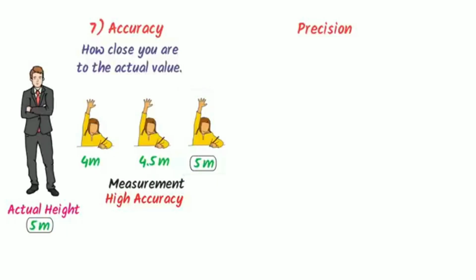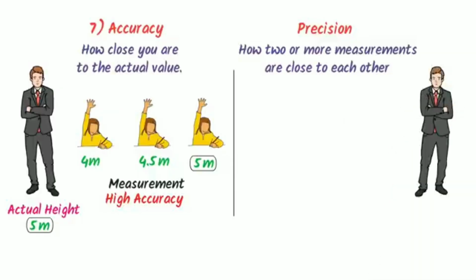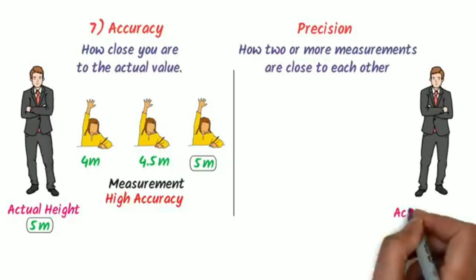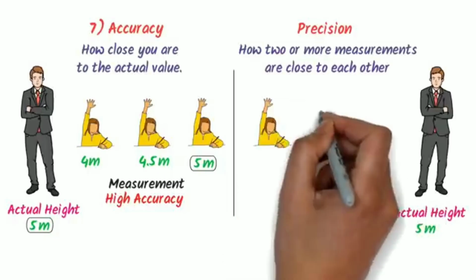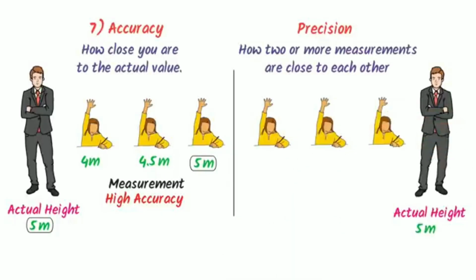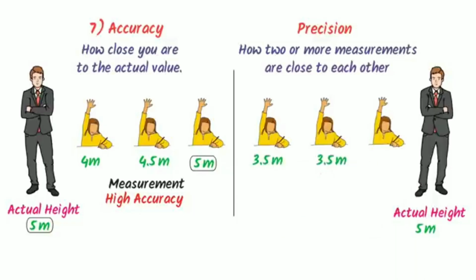On the other hand, precision means how close 2 or more measurements are to each other. For example, consider the man from the previous example. We know that the actual height of the man is 5 meter. Let me again ask 3 more students to find the height of this man. Let one student measure the height of this man as 3.5 meter. The second student also measured 3.5 meter and the third student measured it as 3.4 meter.